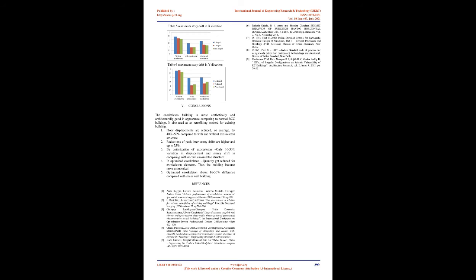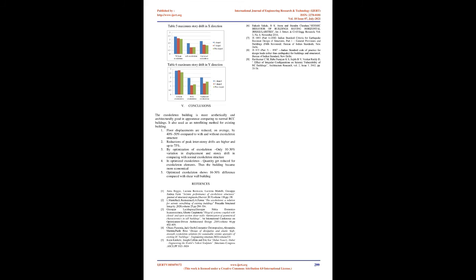4. Results and discussions. Table 3 and Table 4 show the displacement changes in X and Y direction for the LT and end-shaped buildings. In all types of building there is a large difference in displacement for with and without exoskeleton structure. There is a 40 to 60% difference in displacement for without and with exoskeleton building. Hence it shows a similar effect to the irregular building with shear wall structure. Irregular shear wall building and optimized exoskeleton building show about 20–30%. A shear wall structure is not good in appearance, not aesthetically good. So the exoskeleton structure shows a more aesthetically good appearance.